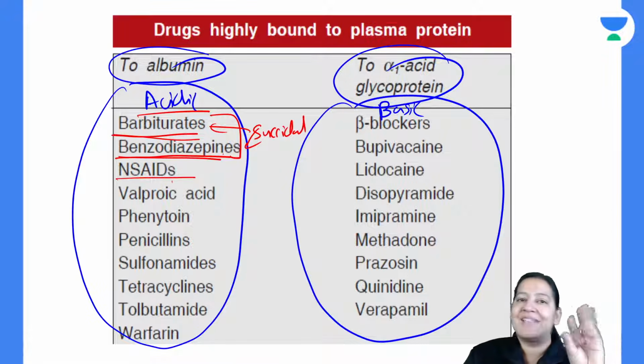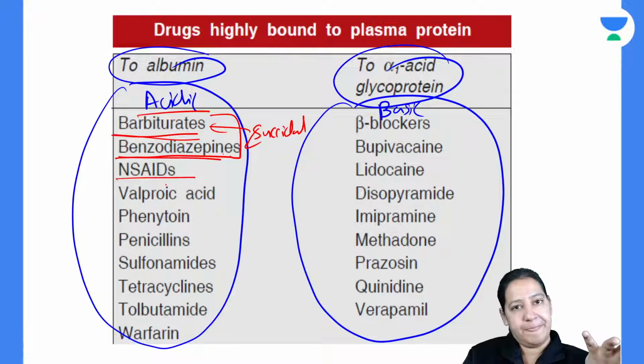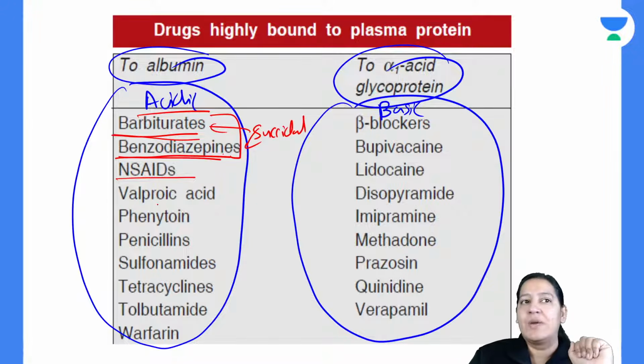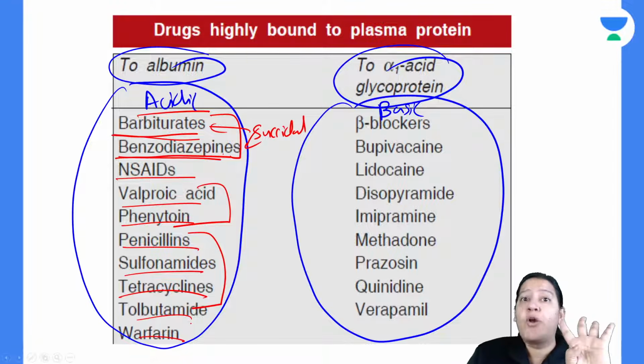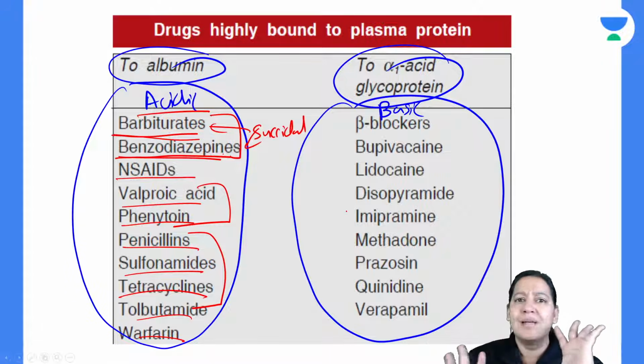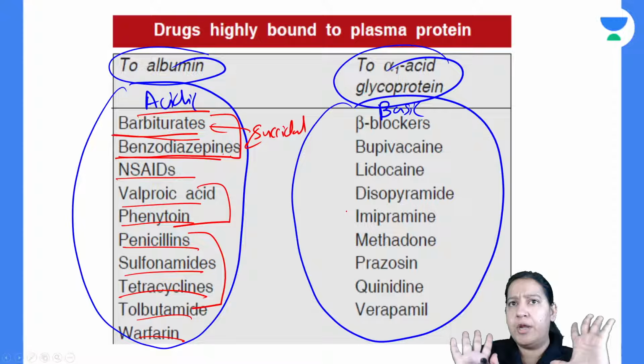NSAIDs, all NSAIDs, aspirin, paracetamol, ibuprofen, all NSAIDs are acidic only. Valproic acid, phenytoin, these are anti-epileptic drugs, right? Penicillin, sulfonamide, tetracycline, these are antibiotics. Tolbutamide, and warfarin is an anticoagulant drug. So you should know these are acidic drugs. Now just read the names of the basic ones. Don't learn the list. Just see it twice or thrice. It will fit in your mind.